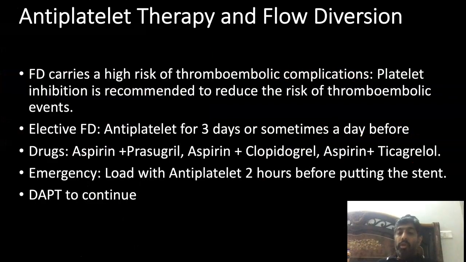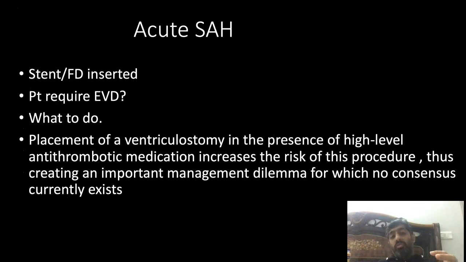Sometimes what you need to do is put EVDs in those subarachnoid hemorrhage patients. If they are planning to put a flow diverter, put an EVD before. But sometimes the aneurysm ruptures intraoperatively, and the patient has already been loaded with antiplatelets and they have put a flow diverter. So it's kind of a fix.